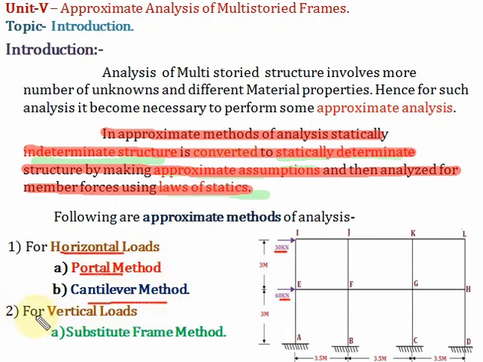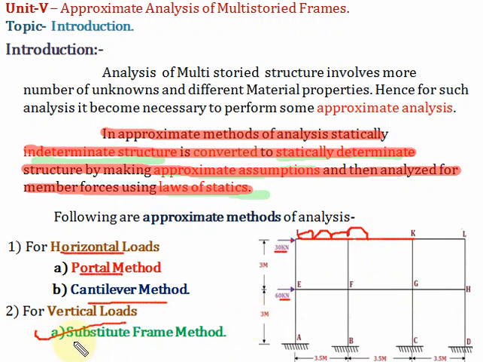Now the second method is for vertical load. On this beam, what will be the vertical load? The vertical load will be live load and dead load. Yes or no? That will be the vertical load. So for that, we use the substitute frame method.